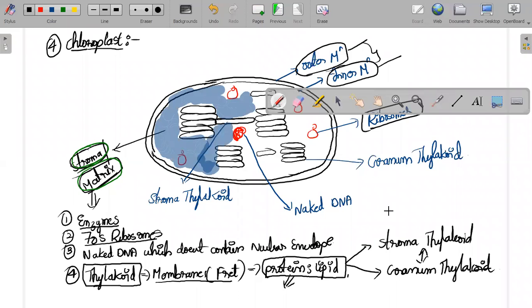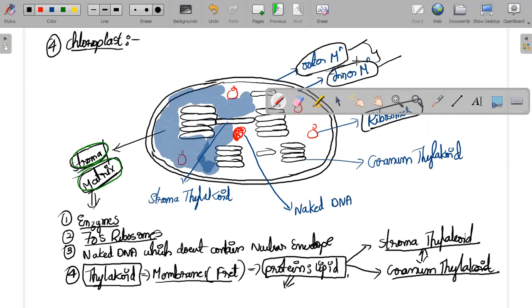These thylakoid membranes are of two types: one is called stroma thylakoid and the other is called granum thylakoid. We studied the stroma and granum thylakoid in your 9th, 10th and intermediate classes. So tell me, what is the difference between the stroma and the granum thylakoid?